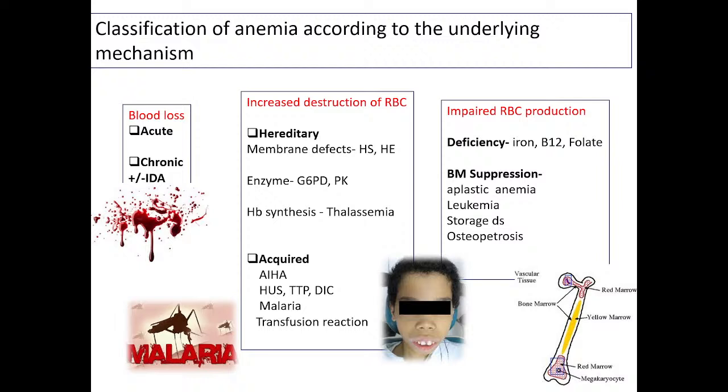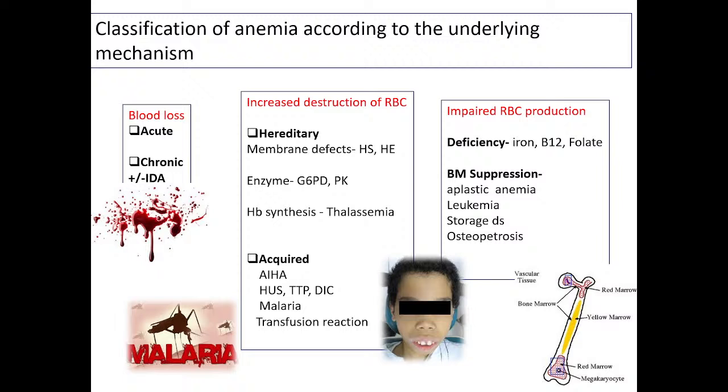Then acquired causes, which include autoimmune hemolytic anemia, HUS, TTP and DIC, hemolytic uremic syndrome, thrombotic thrombocytopenic purpura and disseminated intravascular coagulation. So, these are microangiopathic hemolytic anemias. These all three are types of microangiopathic hemolytic anemias. Then malaria and transfusion reaction because of alloimmunization or mismatch. So, these also will lead to hemolysis, RBCs will break down.